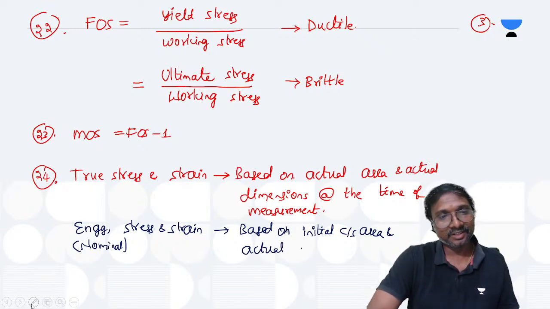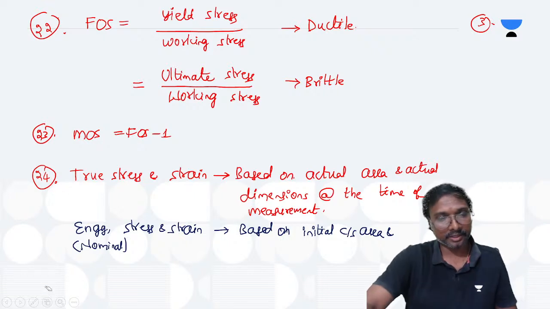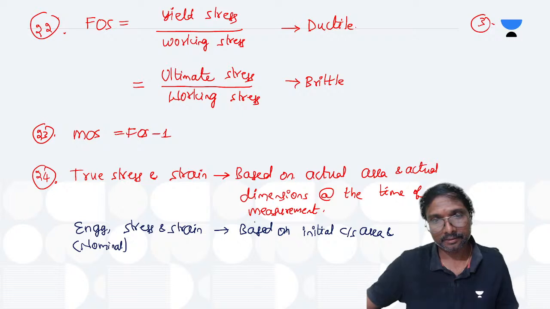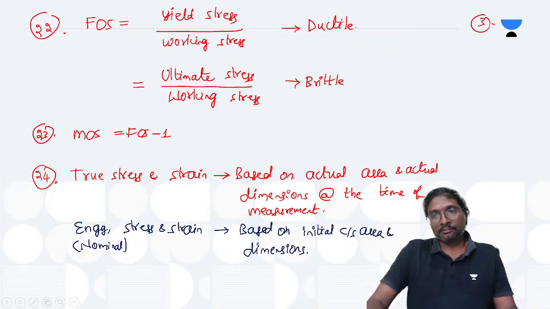So initial cross section area and dimensions, we'll write that. Got it?